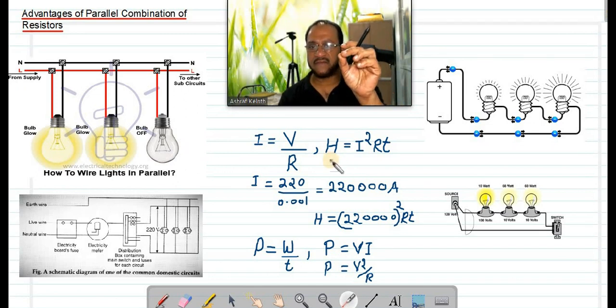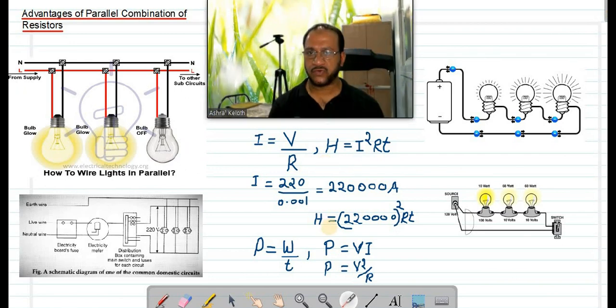The bulb designed for 110 volt, if you use it in 220 volt, it will fuse. A 220 volt bulb we can use in 110, it won't burn, it will work, but it won't give the full performance. The output power will be less. It won't give that much light, or the device will not work properly. Its output will be less. Got it?